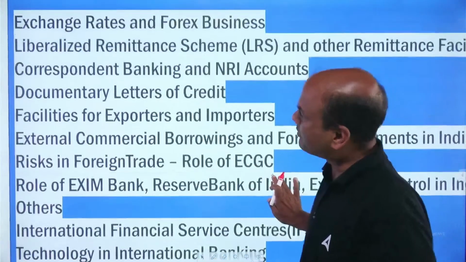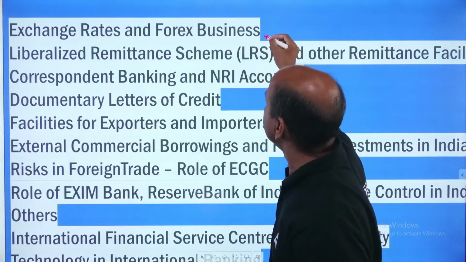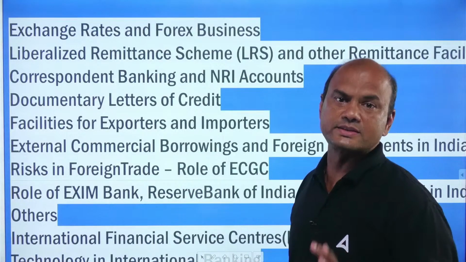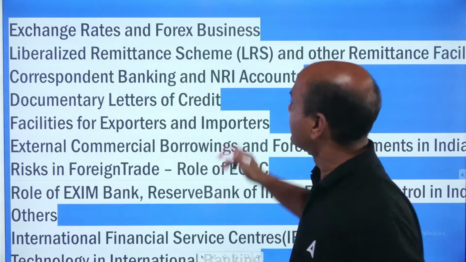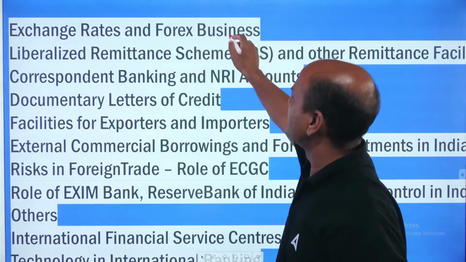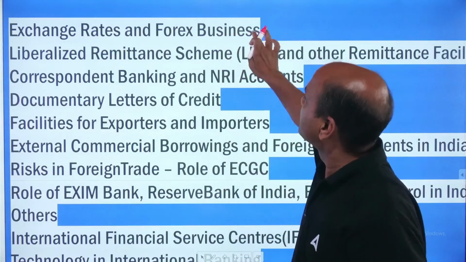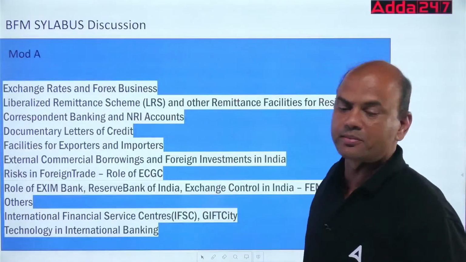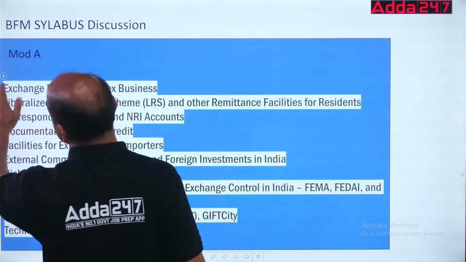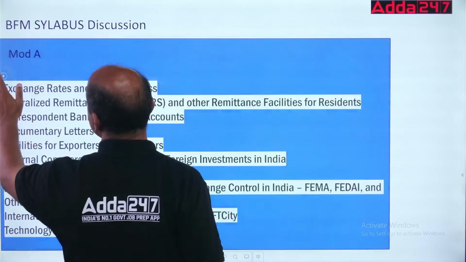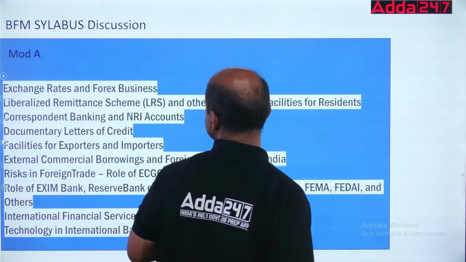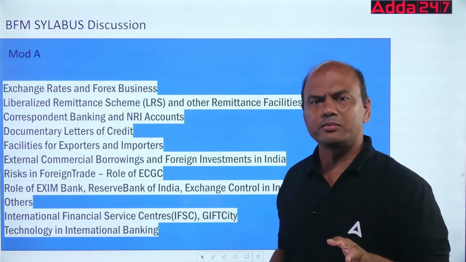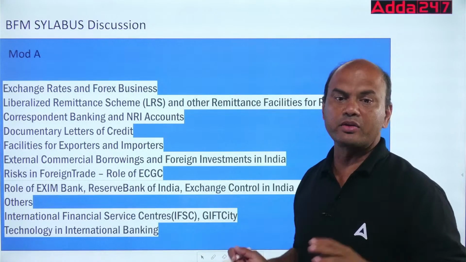The main numerical part is over here. The first chapter is the numericals part. This is a huge numericals section with difficult case studies, and derivatives is covered in this only. So only this part is numericals, and documentary LC. In this documentary LC chapter you will be having various banks. Now this is theory, but as good as numericals, because there you have to remember it.